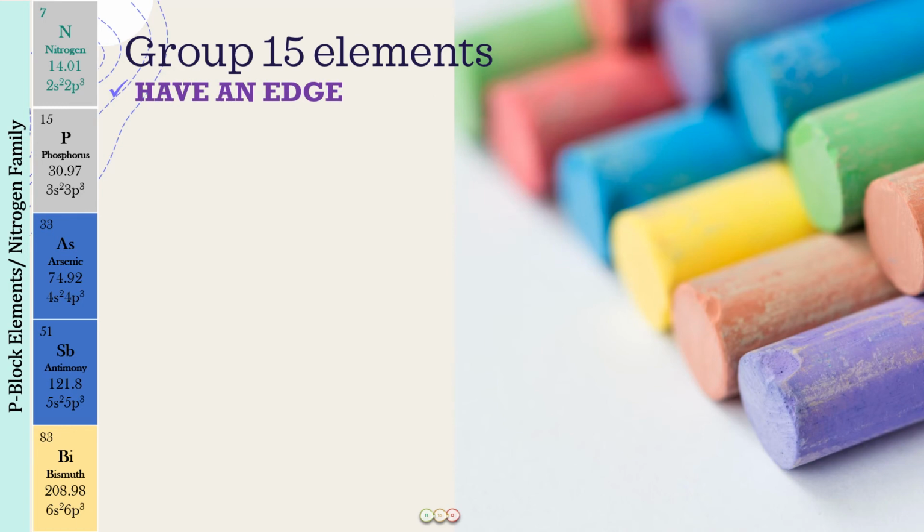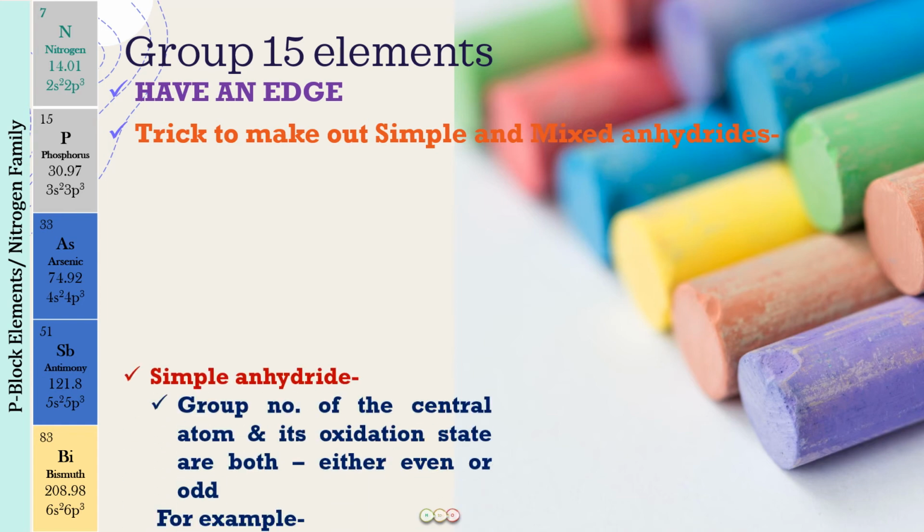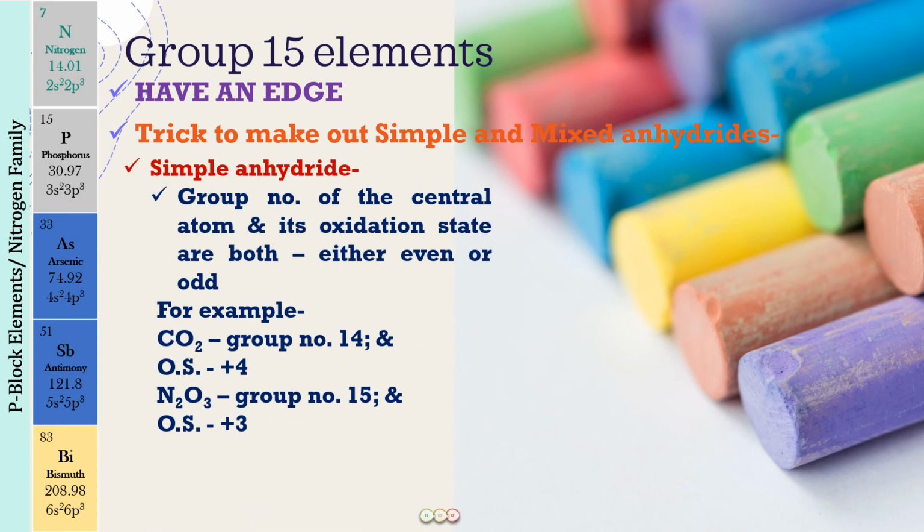So you have to find out which out of the following oxides is a mixed anhydride. First of all, you should understand how to differentiate between simple anhydrides and mixed anhydrides. So I'm going to give you a trick to make out between simple and mixed anhydrides. For a simple anhydride, just find out the oxidation state of the central atom.